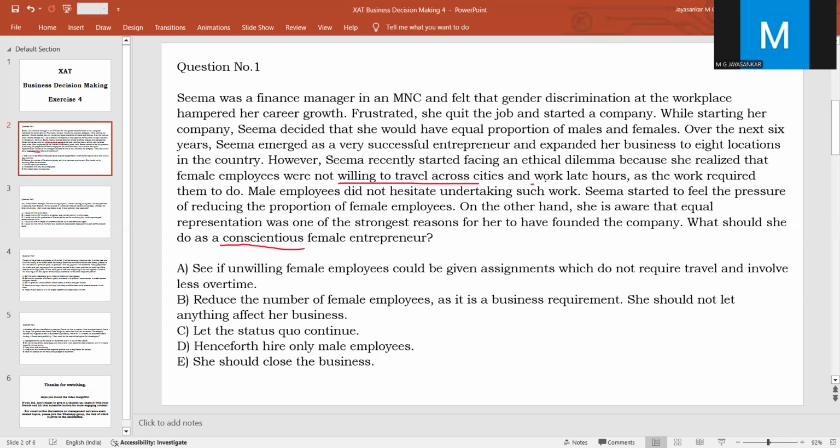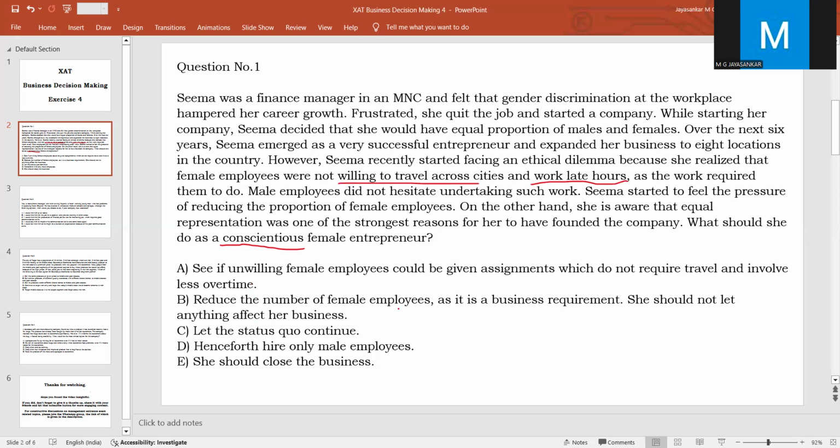So any designation or opening or vacancy where travel is not required, and assignments where late hours or travel is not required, such assignments could be given to the female employees, so that she doesn't have to cut back on the number of female employees for the sake of keeping the organization profitable. So this is a good answer. Keep it in your mind.